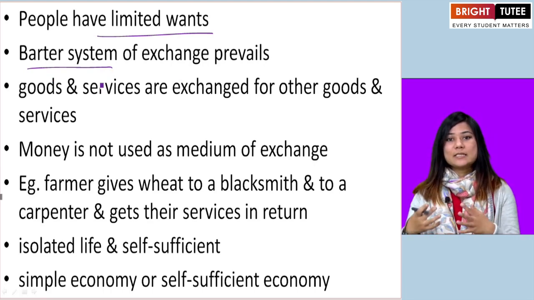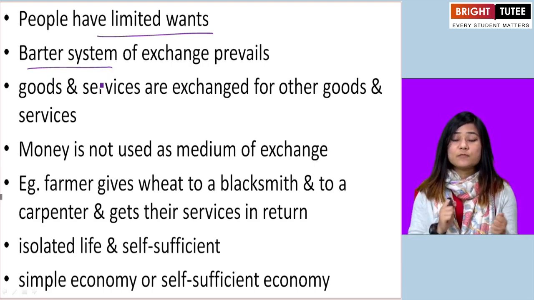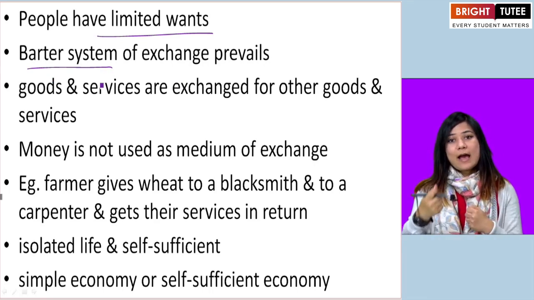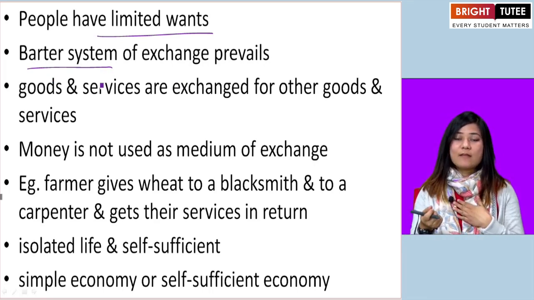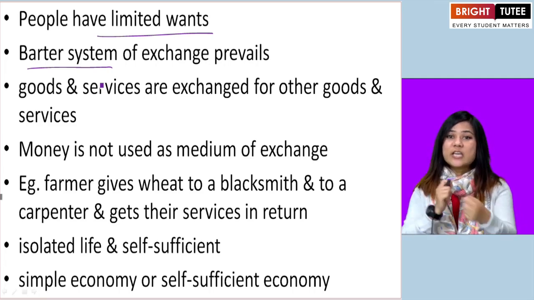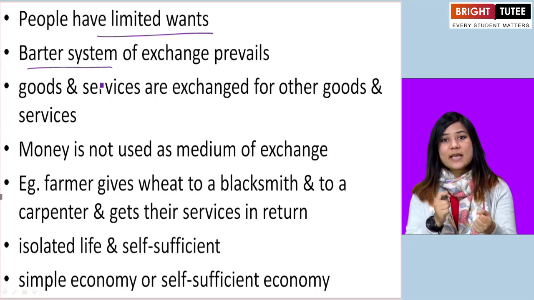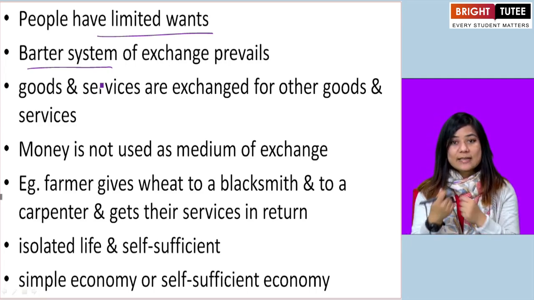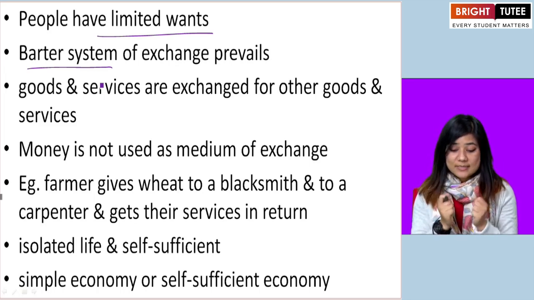So barter system is one of the systems used for exchange of goods and services. Okay, if you have rice and I have water, but you don't have water and I don't have rice, so we exchange it. I give you rice and you give me water, which we both need, right? So that kind of exchange is barter system.